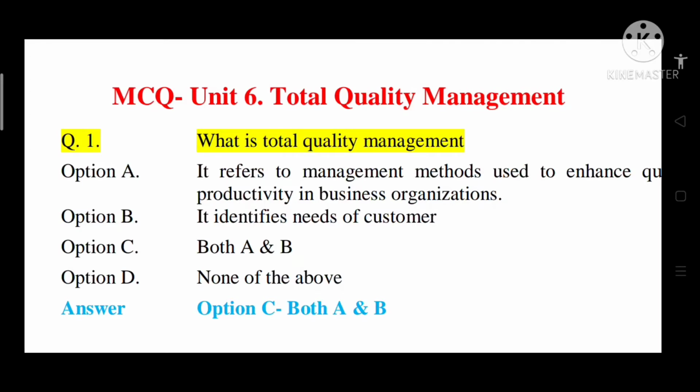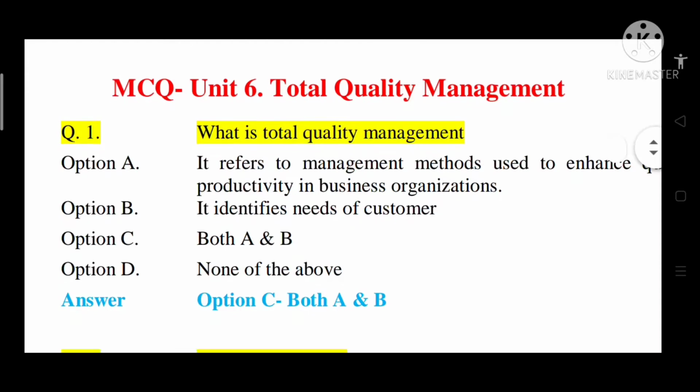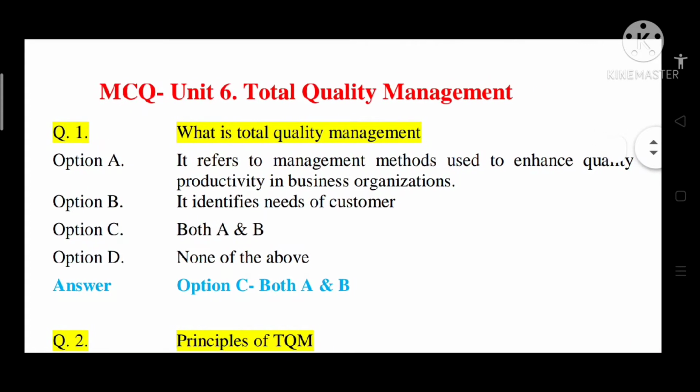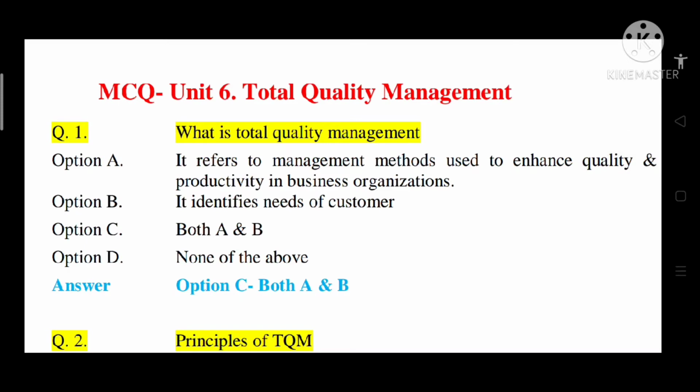Question number 1, what is total quality management? Options are: option A, it refers to management methods used to enhance quality productivity in business organization. Option B, it identifies need of customer. Option C, both A and B. Option D, none of the above. So correct answer is option C, that is both A and B.